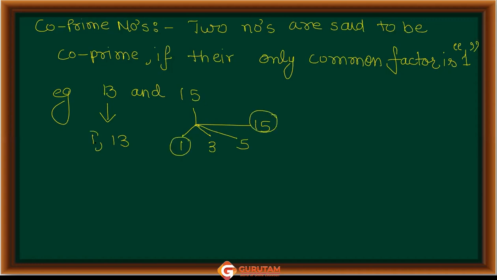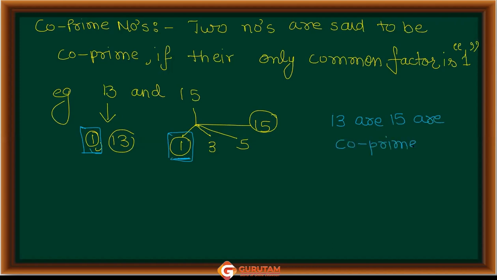Now what is the common factor? Check out. Common factor is 1. What is the factor common between them? Common between them is 1. So 13 and 15 are co-prime numbers.